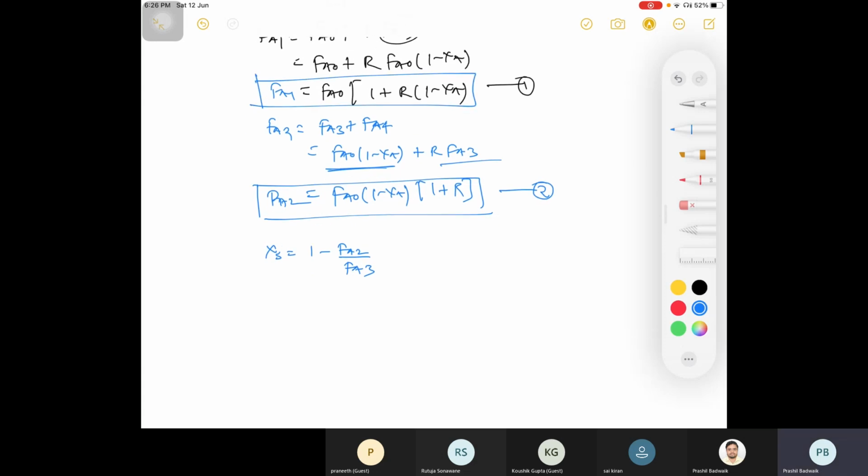Please calculate the value of XS. You just substitute values, multiply and cancel the terms.